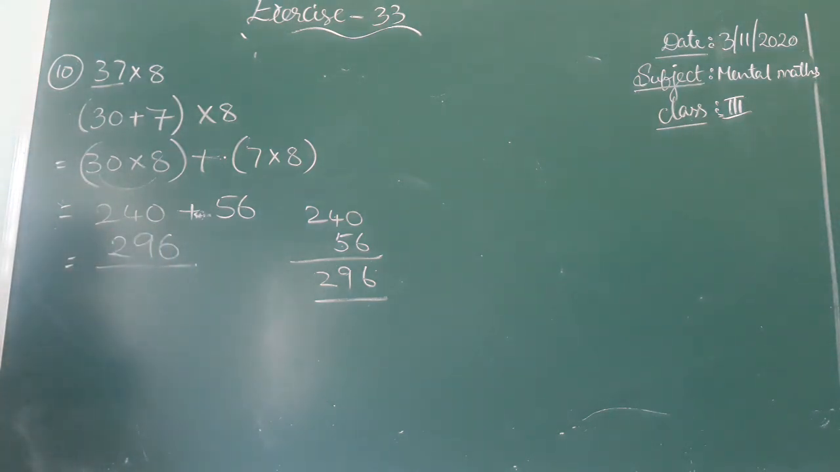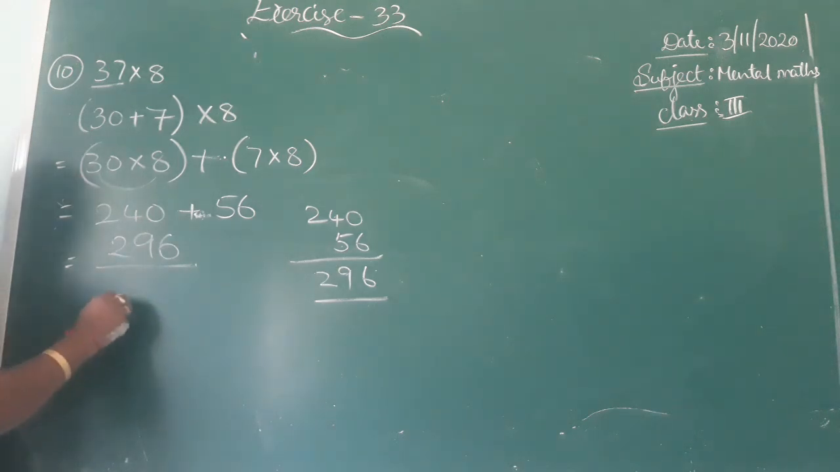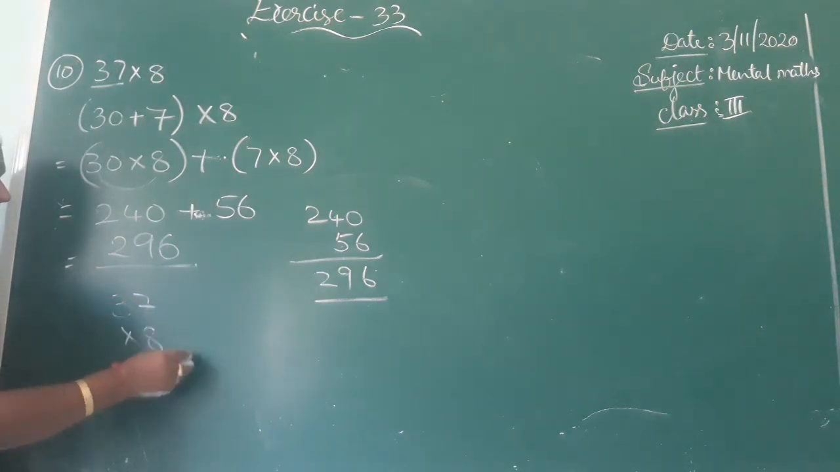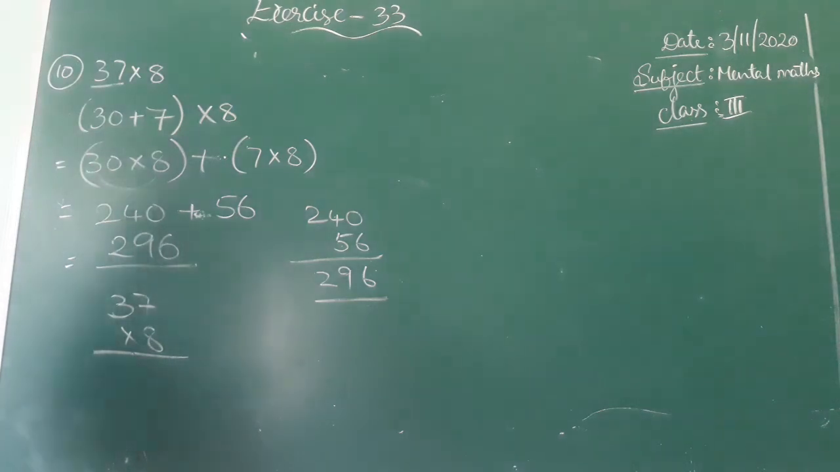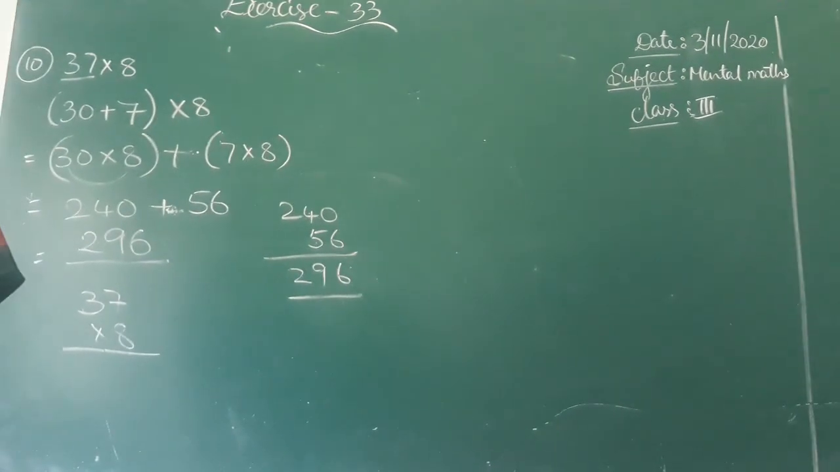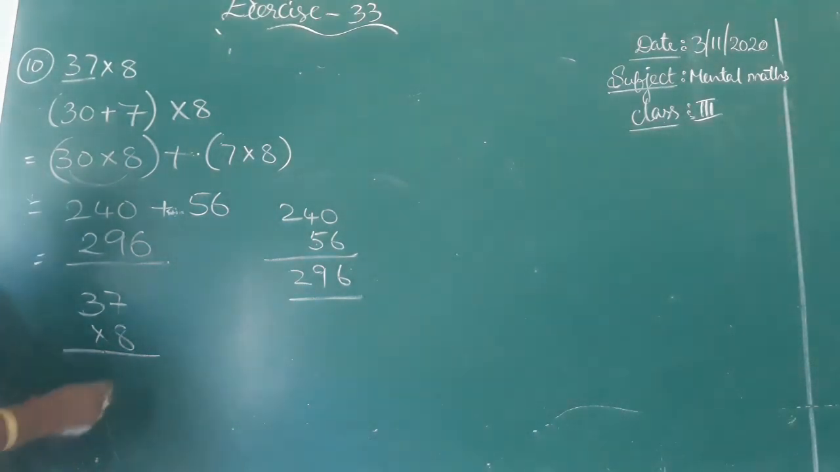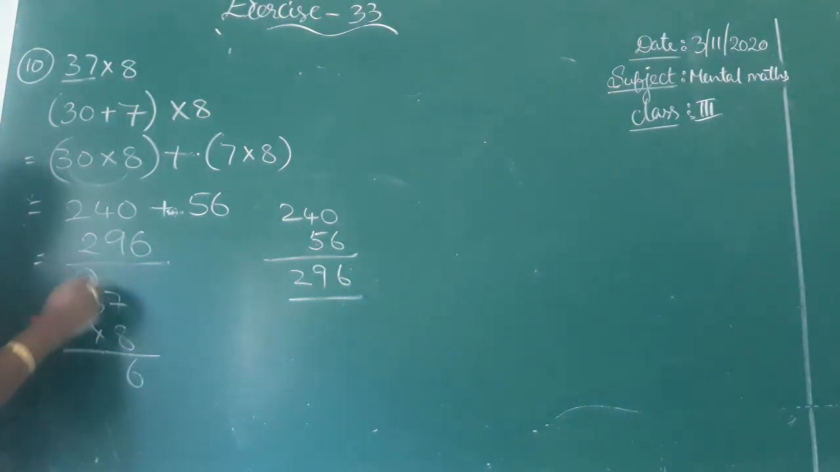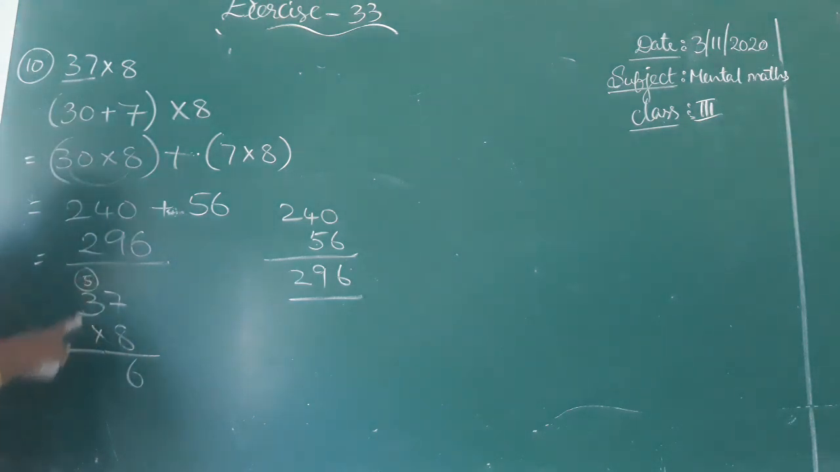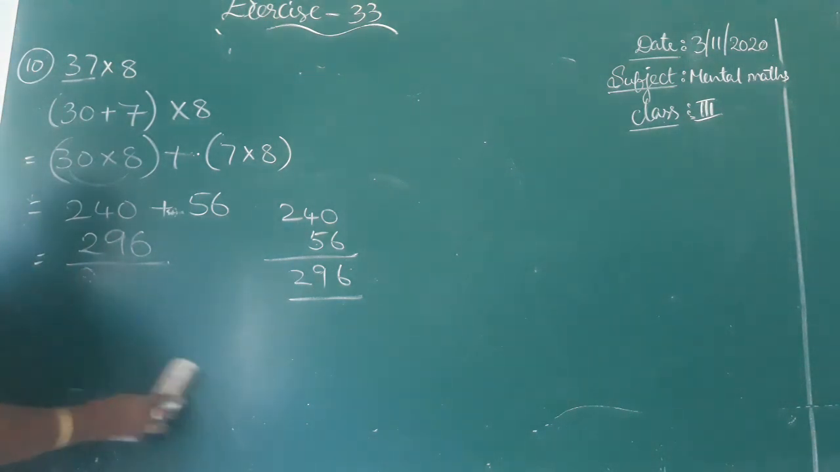And if you do the direct multiplication as usual, how we do 37 into 8: 8 sevens are 56, 8 threes are 24, 24 plus 5. What is 24 plus 5? 25, 26, 27, 28, 29. So 296. In any way you can do it, but here they have given the clue for us to do this type of calculation. So that's why we did it like this.